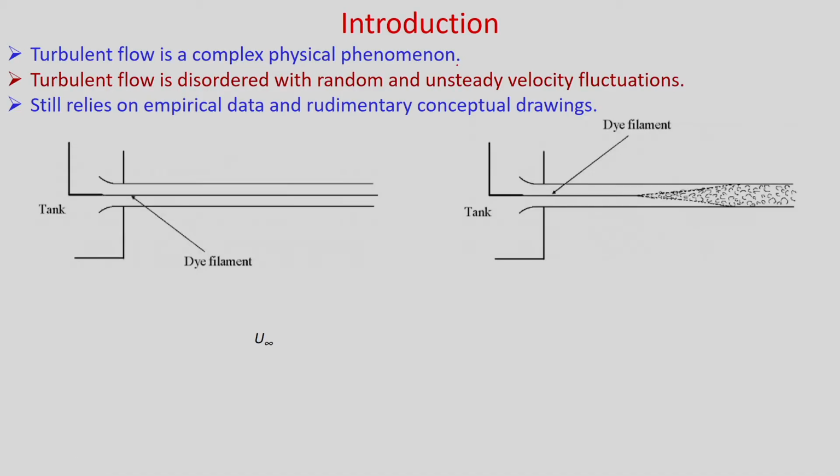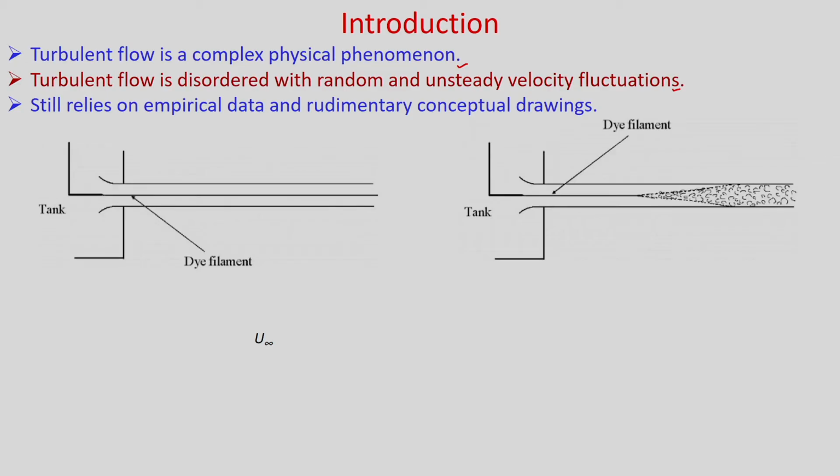Turbulent flow is a complex physical phenomenon. Turbulent flow is disordered with random and unsteady velocity fluctuations. In laminar flows, we already had the exact solution of many flows with certain assumptions, but in turbulent flows it is very difficult to have exact solutions. So, mostly whatever correlations we will write depend on the experimental values, and that is why we will write the empirical correlations.